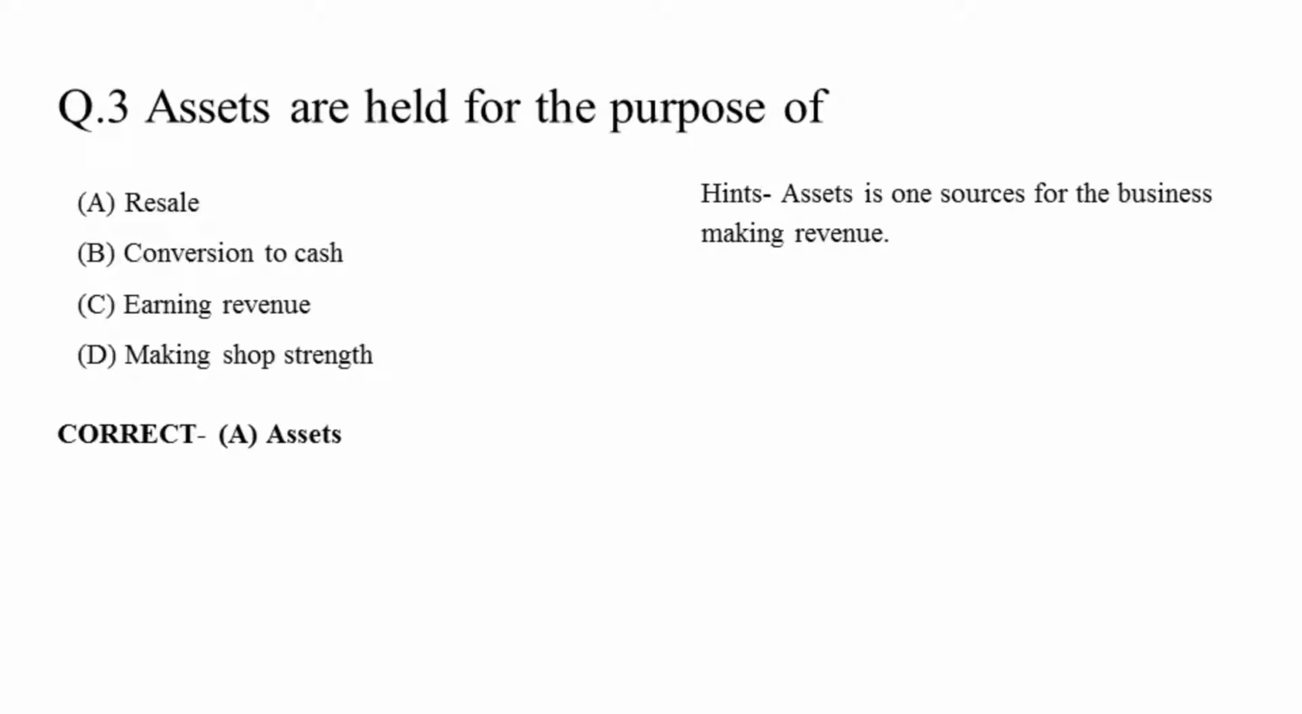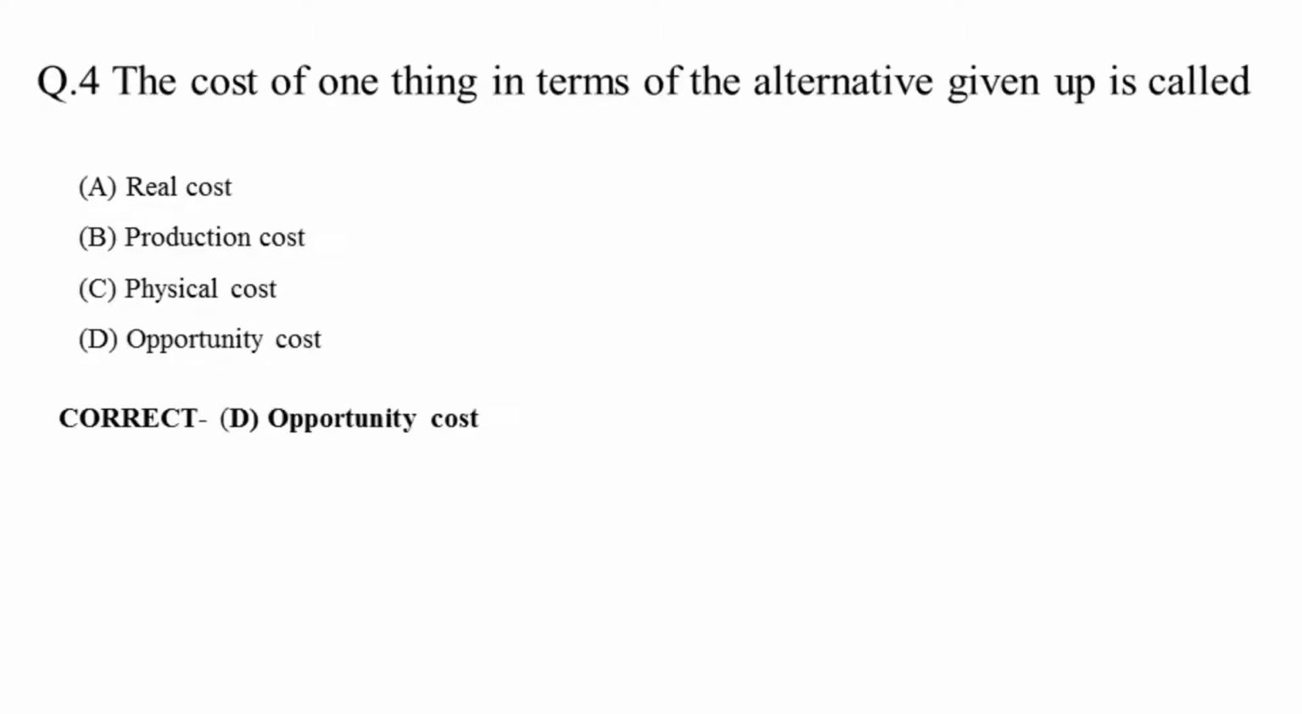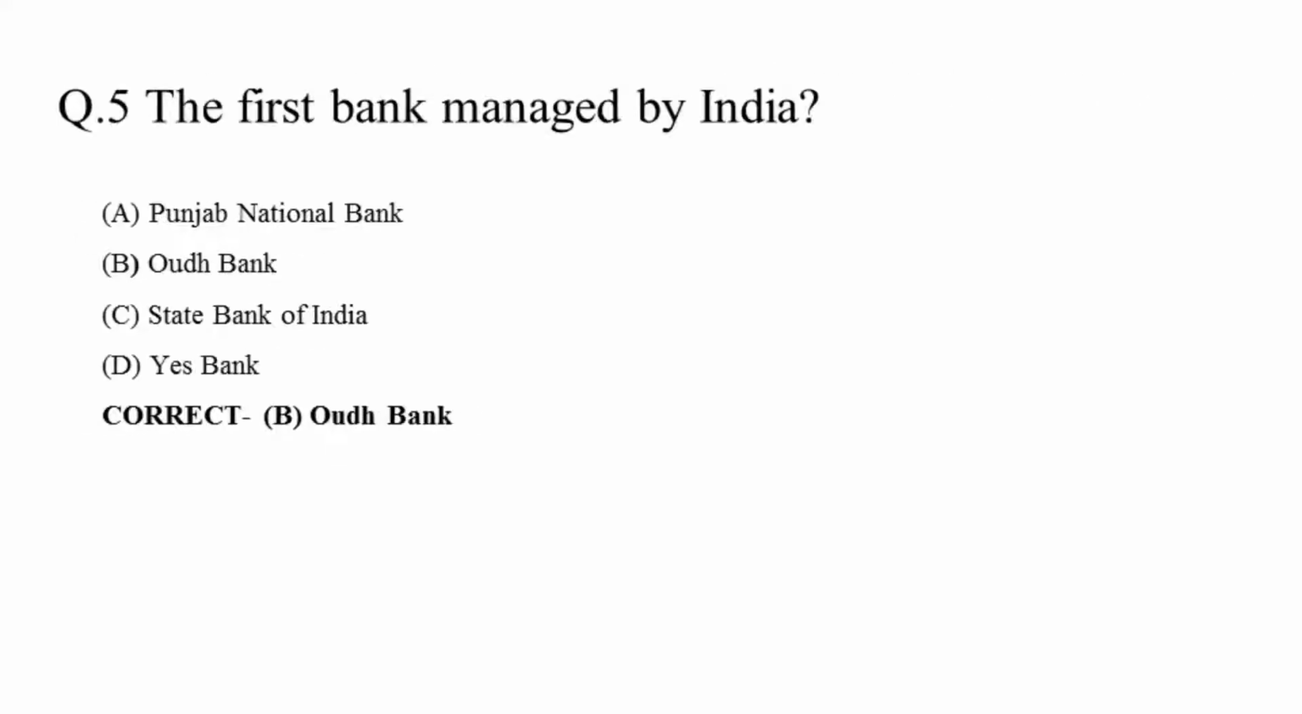Question 3. Assets are held for the purpose of resale, conversion to cash, earning revenue, making substance. Correct answer is asset. Asset is a resource for business for making revenue. Question 4. The cost of one thing in terms of the alternative given up is called real cost, production cost, physical cost, opportunity cost. Correct answer is opportunity cost.